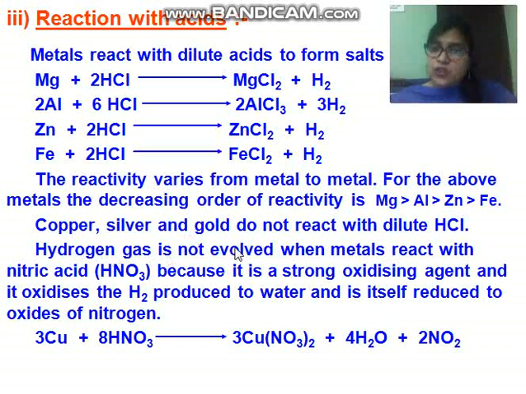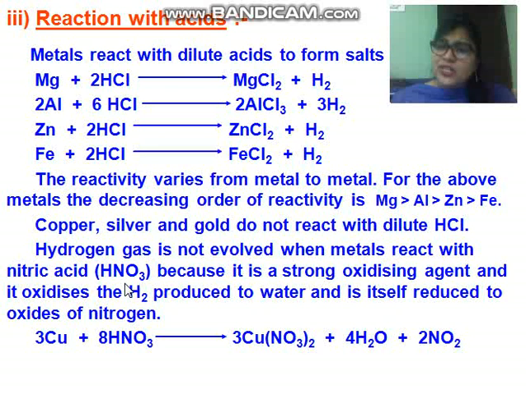Hydrogen gas is not evolved when metal reacts with nitric acid. Okay, when we take nitric acid, the formula of nitric acid is HNO3. So when we treat this metal with nitric acid, hydrogen gas is not evolved. Why? Because this nitric acid, children, is a very strong oxidizing agent. Oxidizing agent means it will produce oxygen. I think in the first chapter we have discussed what is oxidizing agent and reducing agent.